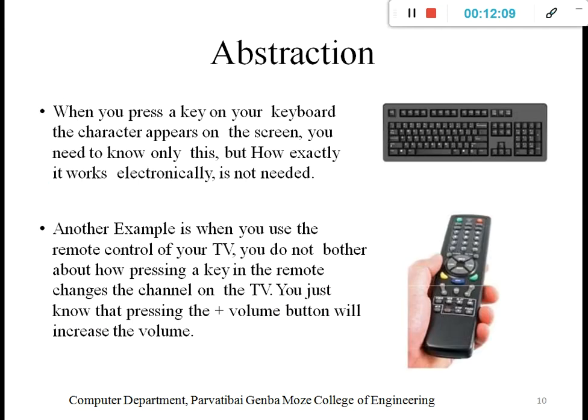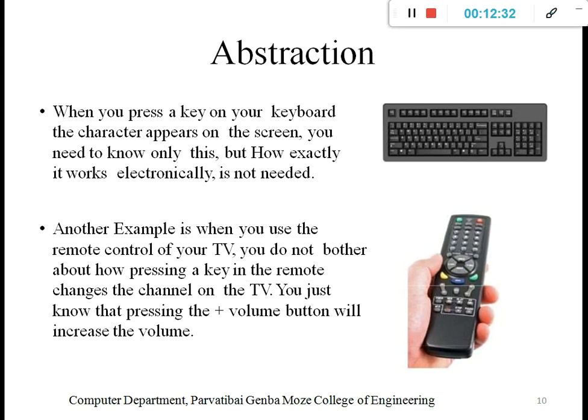Then, a general example of abstraction that everyone uses is the keyboard. Whenever you press a key on a keyboard, the letter appears on the screen, but behind that process, how exactly the electronics print the particular letter, we don't know.